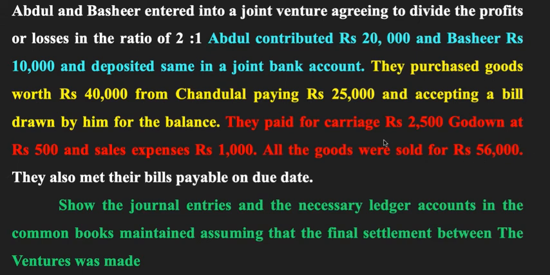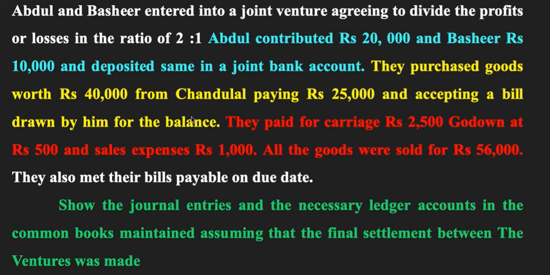Then we have the sales here. All the goods worth 40,000 were sold, that was sold for 56,000, right? So here what will happen? Joint bank account will be debited by 56,000 and joint venture account will be credited by 56,000, right? Then one more thing is here, profit.